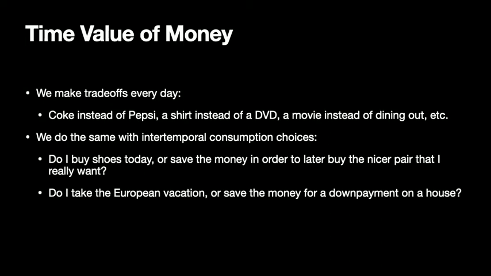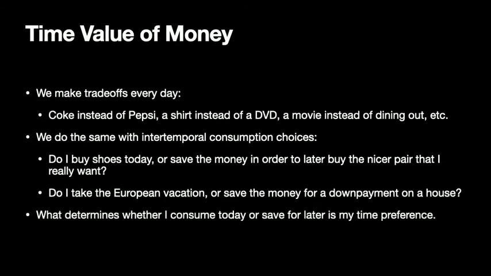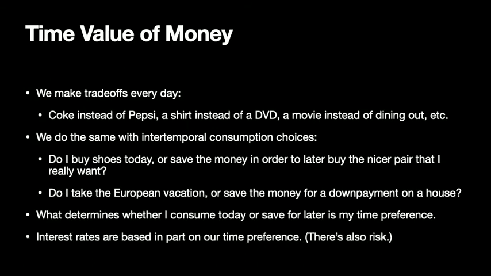Do I borrow money for school, or do something else and bring that consumption forward? These are choices we make intertemporally. What that simply means is I could consume something today, or I could hold off and consume another thing of even more value in the future. What determines whether I consume today or save for later is what's called my time preference. My time preference is how interest rates are really determined.